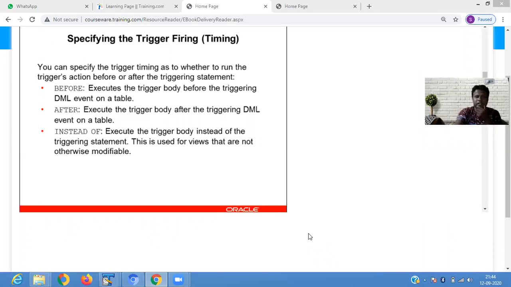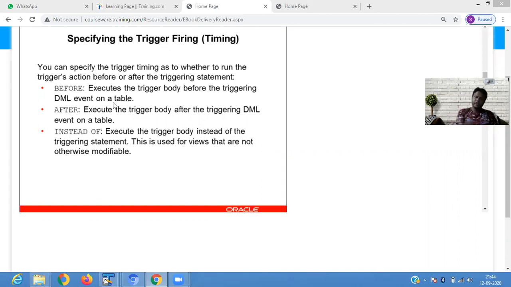Before trigger executes the trigger body before the triggering DML event on a table. It means before inserting, updating or deleting information on a table, it will check the information. Then after trigger executes the trigger body after the triggering DML event on a table.